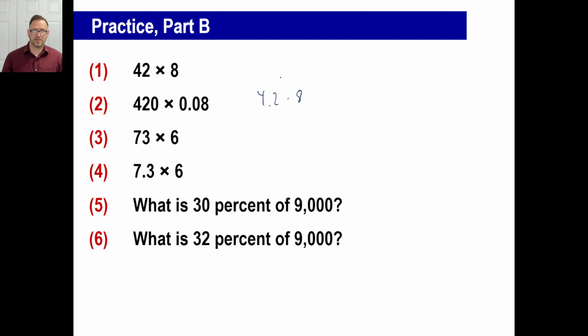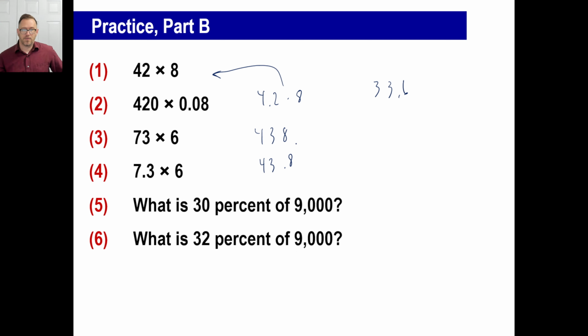Well, if you notice, that's the same thing as this problem. These are the numbers you're going to get. But 4 times 8, a little more, will be 33.6. Make sure it's reasonable, okay? If you notice 3 and 4 are the same problem, really, too. The answer to number 3 is going to be 420 plus 18, or 438. And, of course, 7.3 times that will be 43.8.